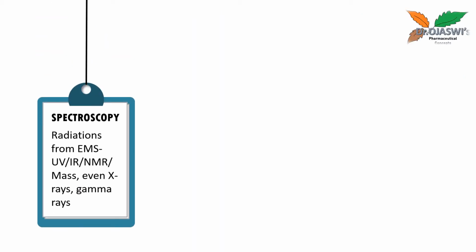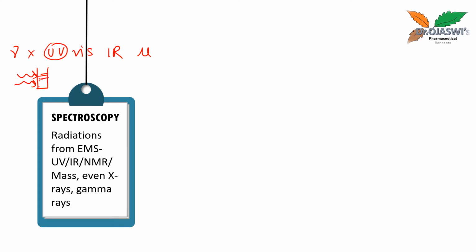Spectroscopy means radiations from the electromagnetic spectrum, which starts from gamma rays, X-rays, UV rays, visible rays, IR radiation, then microwaves, and radio waves. Using these radiations we analyze the sample.